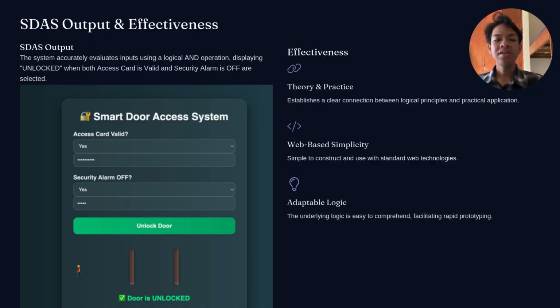Next, we move to the effectiveness. First, we have theory and practice. It creates a clear connection between logic and practical application. The next one is web-based simplicity. This system is easy to construct and uses standard web technologies. For the last one, we have adaptable logic. The logic is easy to comprehend, facilitating prototyping.